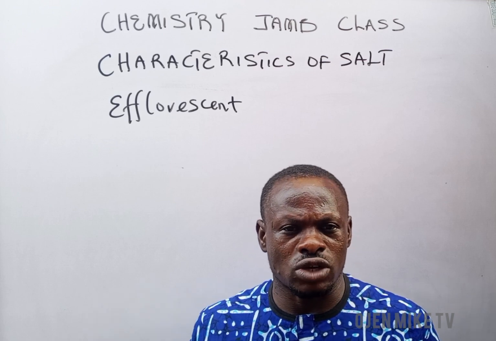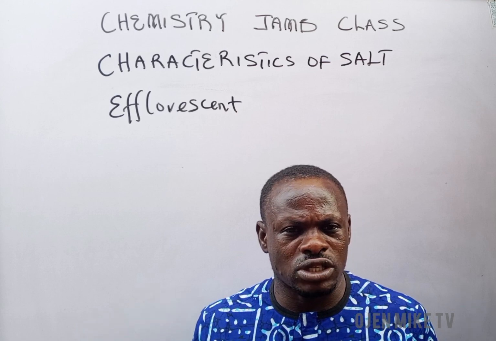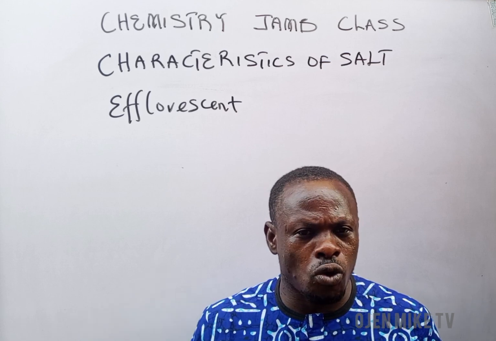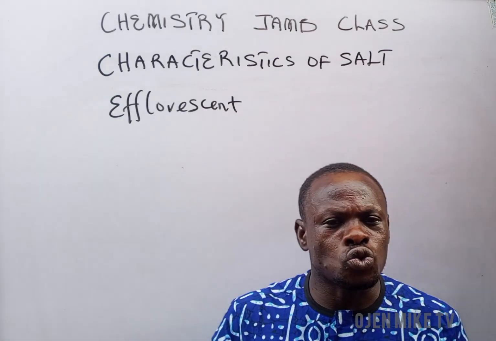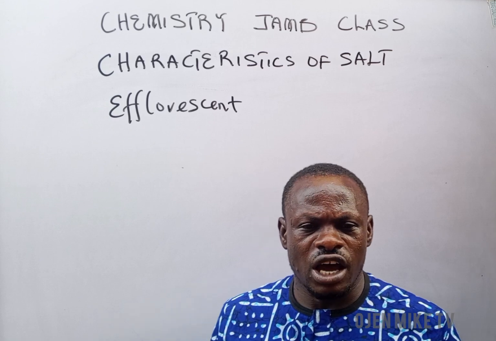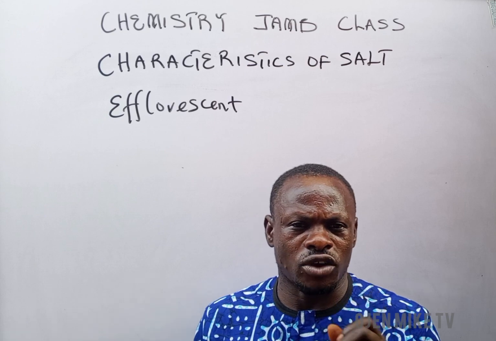That type of salt is known as what? Efflorescent salt. Unlike deliquescent, where when you expose that salt to the atmosphere, it will absorb water and turn to what? And turn to solution. But in efflorescent, it will even lose some water of its crystallization. Do you get that? Now I will give you a simple way you can use to remember efflorescent salts.